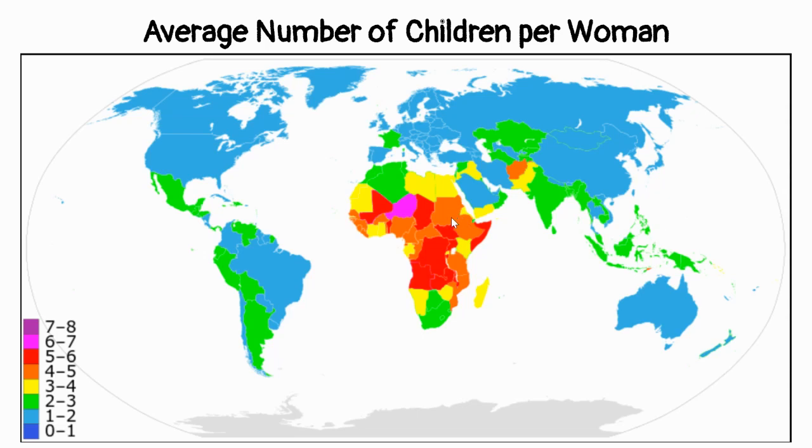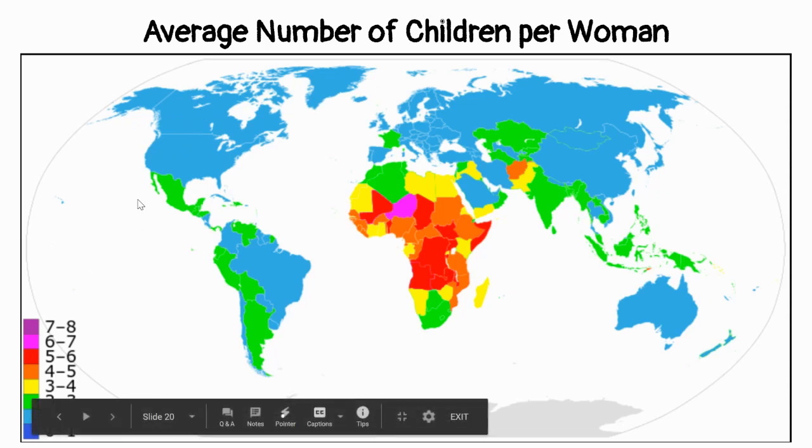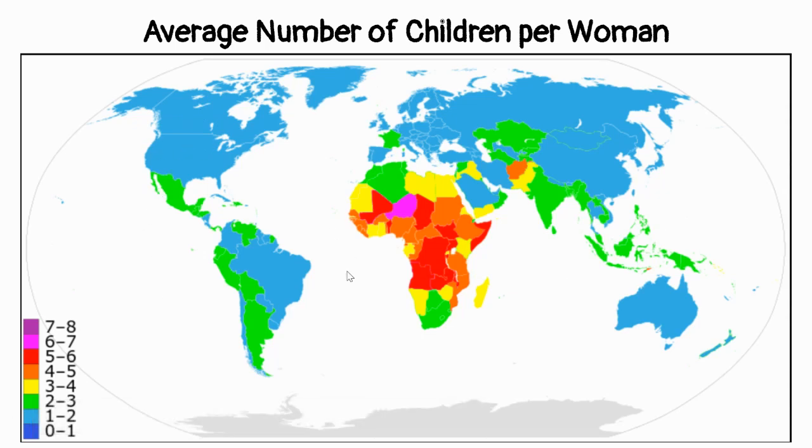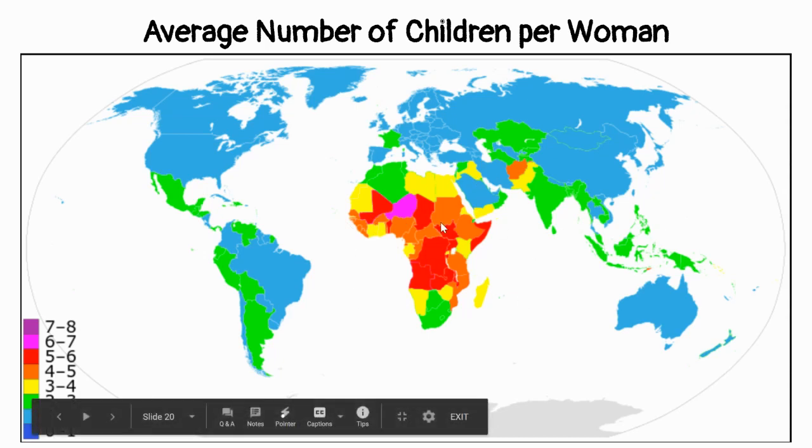So, in the past in the United States, women also had a large amount of children because we were an agricultural based society for a very long time. So, the more children you had, the more help you had in the family of getting the farm ready and harvesting the crops. We don't live like that anymore. So you can see here in the United States, our average has dropped down to only one or two children on average. Okay. So Africa tends to be kind of the hot spot where lots of babies are being born.